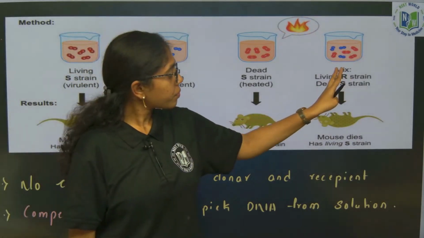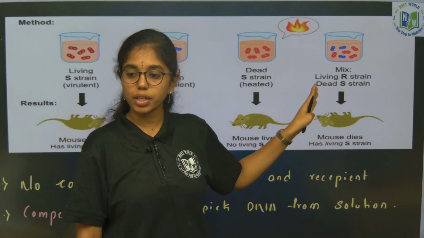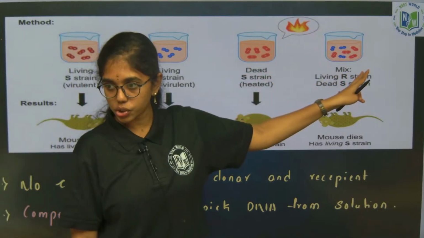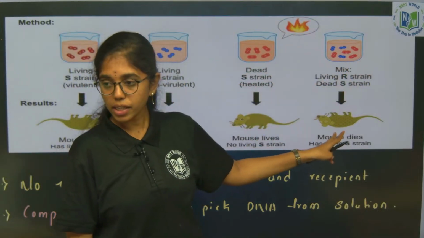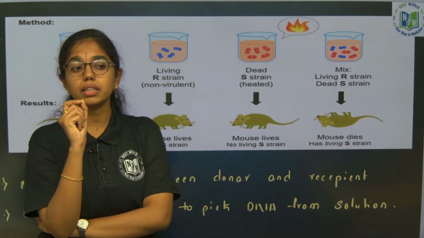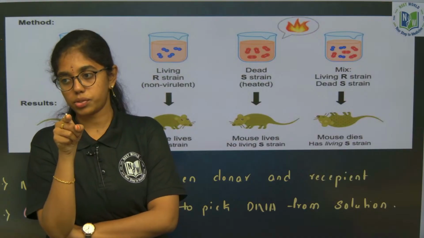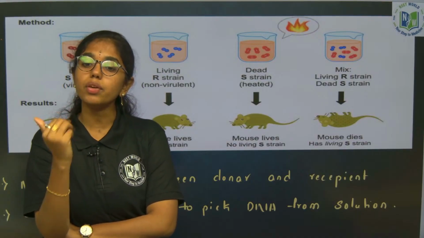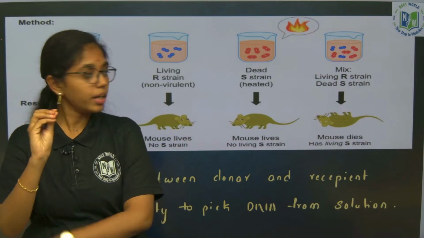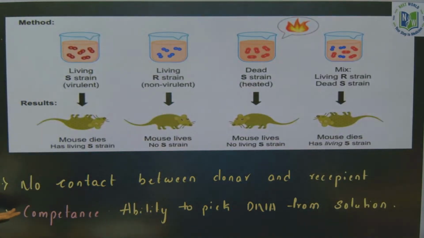Then living R strain along with heat-killed S strain is mixed. When heat-killed S strain is mixed with R strain, the mouse got killed, which means that something was transformed from the heat-killed S strain to the R strain, which made the R strain virulent, so the mouse died.